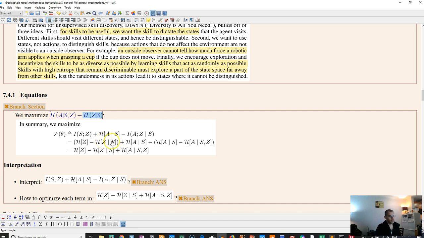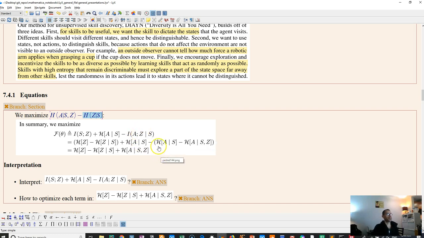Because given the state S, we know it's more likely to be a certain skill, so then we need fewer bits to encode the skill, right? So then the difference between those, that's the mutual information, right? That's the information that S can provide about Z. Cool? And this term stays the same, and this term becomes this term. So basically everything's conditional on the state here. So we can just look at the mutual information of these two.